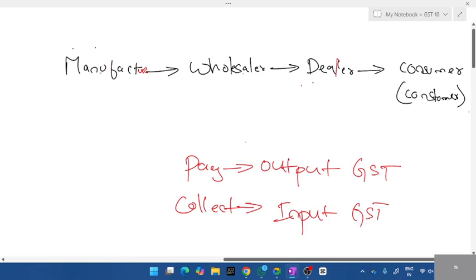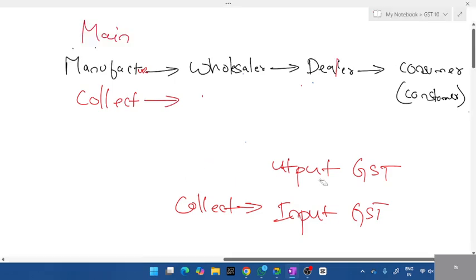Now tell me, students, what does the manufacturer do? He is the main part. The manufacturer plays the main role. Will he collect GST or will he pay GST? Is the manufacturer buying from someone? Unmute and answer. Is he preparing his own material or buying from someone? He is preparing his own product, right? So he's only collecting. So from whom will the manufacturer collect GST? He can collect it from the wholesaler.